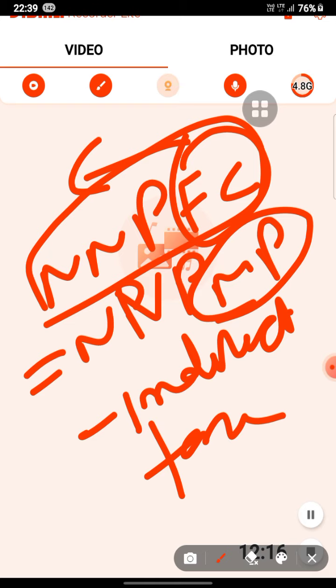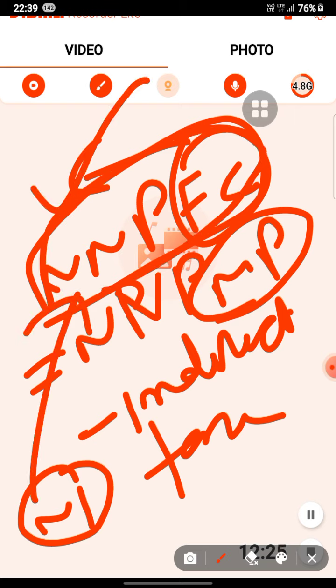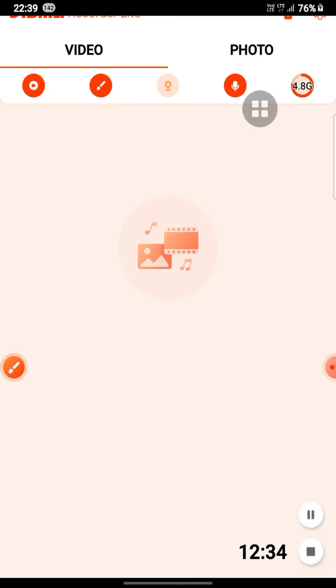So what is the most appropriate measure of national income? National income's most appropriate measure is NNP at factor cost. This is a very important question. It can be an MCQ. What is the national income's most appropriate measure? That will be the NNP at factor cost.